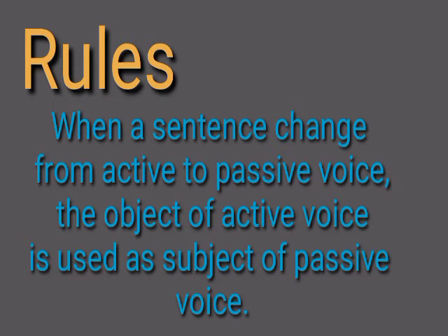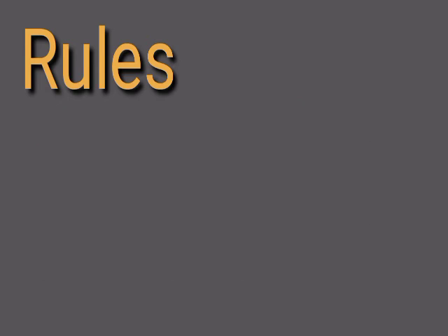Let us understand some rules. When a sentence changes from active to passive voice, the object of active voice is used as the subject of passive voice, as we saw on the previous page that Yash was the object, then he becomes the subject in the passive voice.